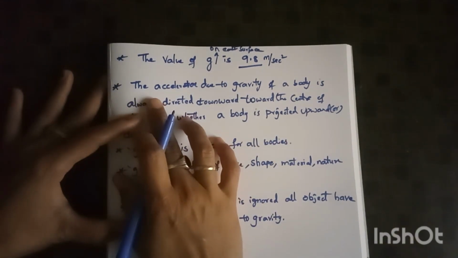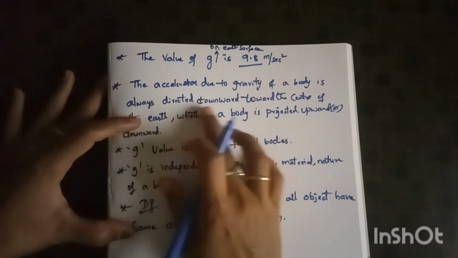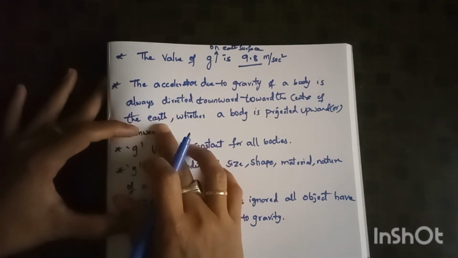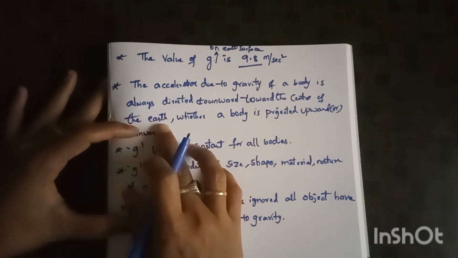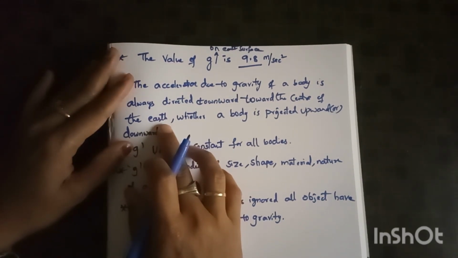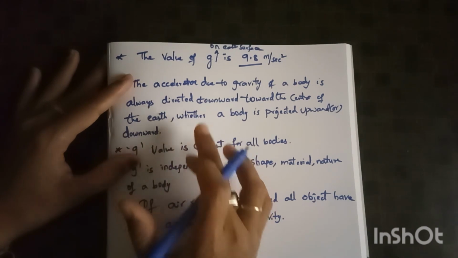So the acceleration due to gravity of a body is always directed towards the center of the earth. If an object is freely falling, it is always directed towards the center of the earth with uniform acceleration. We call it acceleration due to gravity because of the earth's gravitational force. This acceleration due to gravity is always directed towards the center of the earth, whether an object is thrown upward or downward.